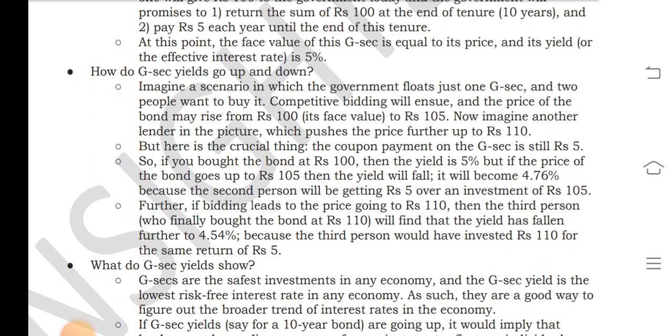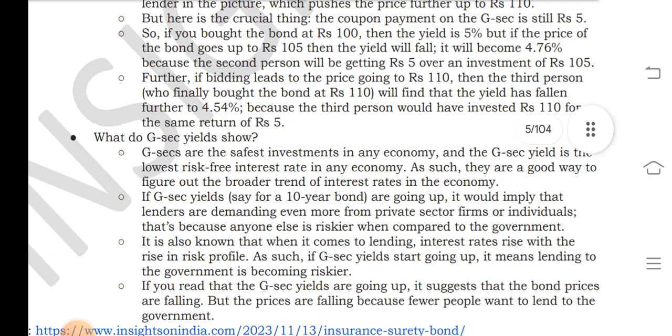What do G-Sec yields show? G-Secs are the safest investment in any economy, and the G-Sec yield is the lowest risk-free interest rate in any economy. As such they are a good way to figure out the broader trend of interest rates in the economy. If G-Sec yields, say for a 10-year bond, are going up, it would imply that the lenders are demanding even more from the private sector firms or individuals, because lending to them is riskier.